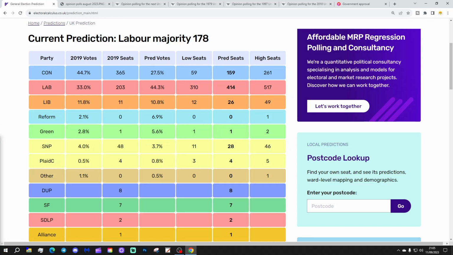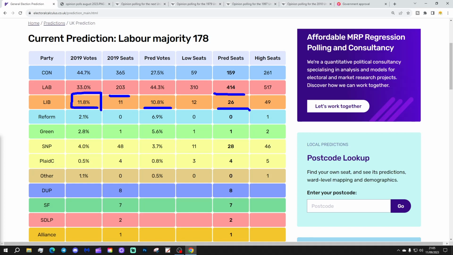Once again, of note in the Liberal Democrats, you can see that the predicted vote score of 10.8% is actually 1% lower than they did in the 2019 general election, where they got 11.8% of the vote. They got 11 seats, but now they're being predicted to get 26 seats.